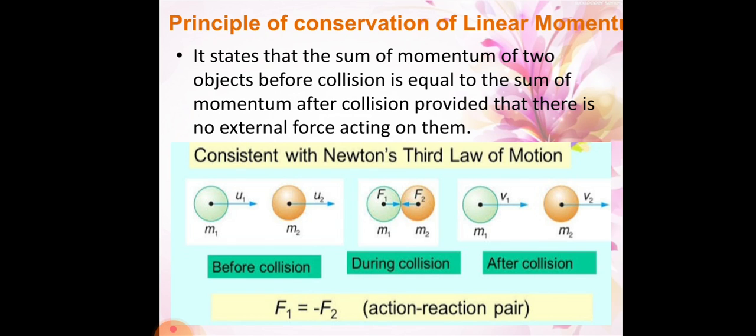So it states that the sum of momentum of two objects before collision is equal to the sum of momentum after collision. Means the same amount of momentum that exists before collision is there after collision also. There is no change in the momentum, and no external force is acting in that situation.